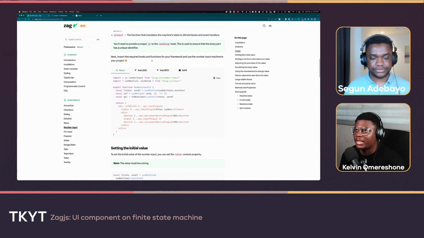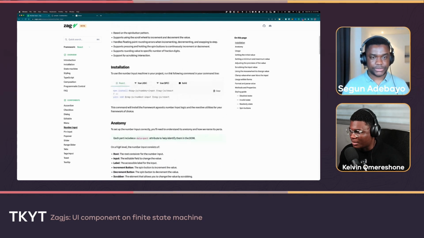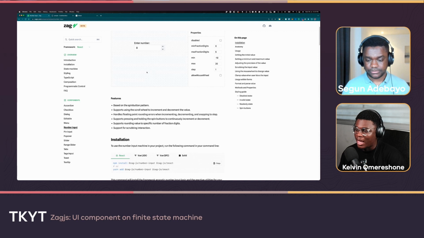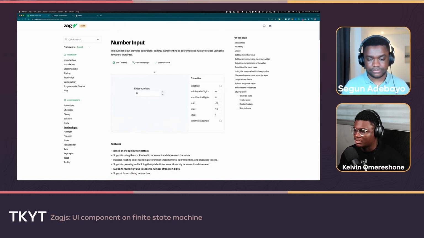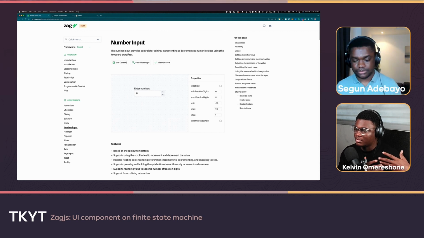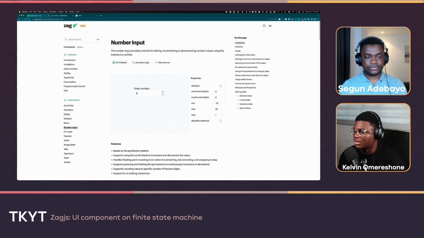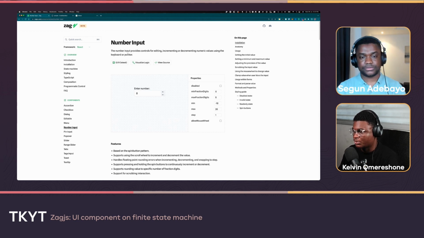Where does one go to, like, maybe, okay, I'm actually talking for me now. If I want to learn about state machines, first of all conceptually, because from what you've done I really get the gist, but I like to be a little bit thorough. If I want to learn state machines 101, and I've never used a state machine before, where do I need to go, and what other resources would you suggest in order to move from the traditional way of building UI logic to state charts or state machines?